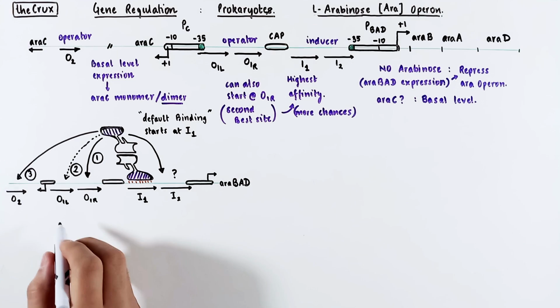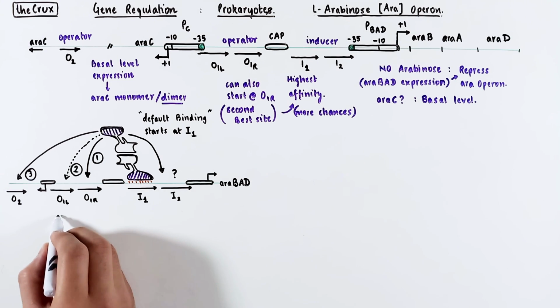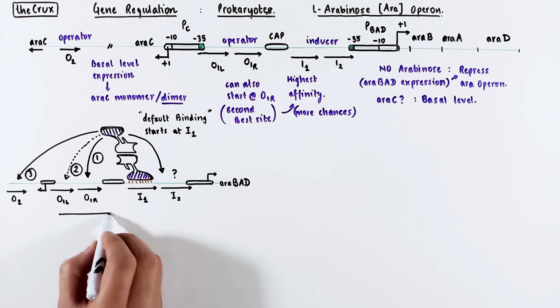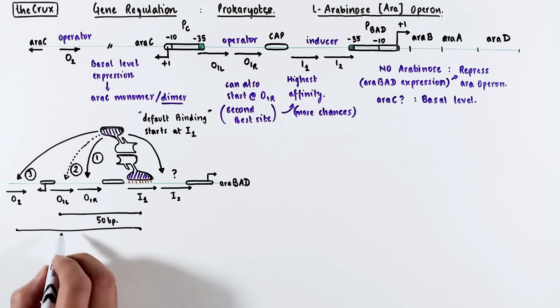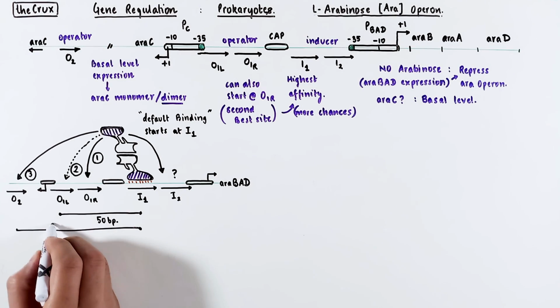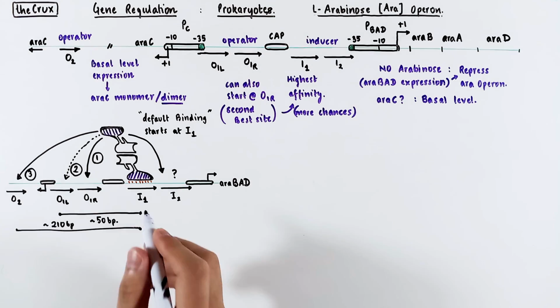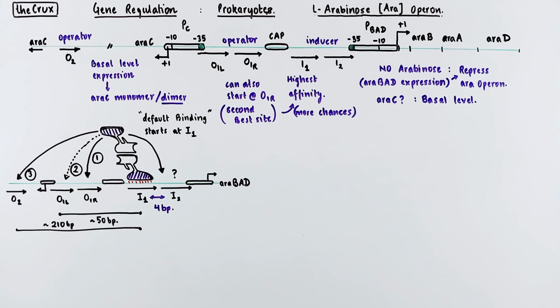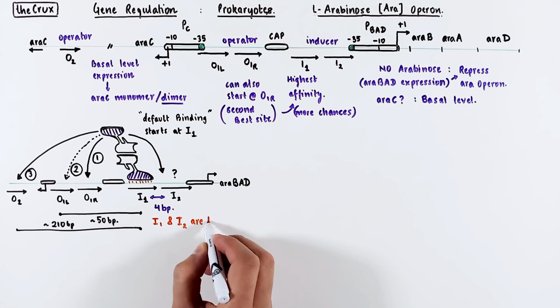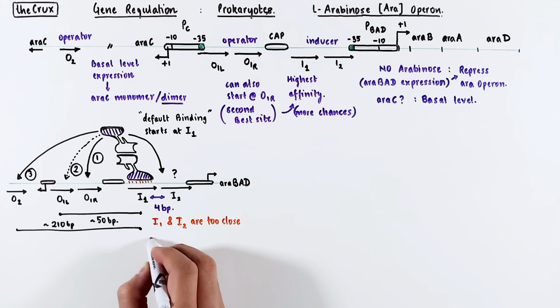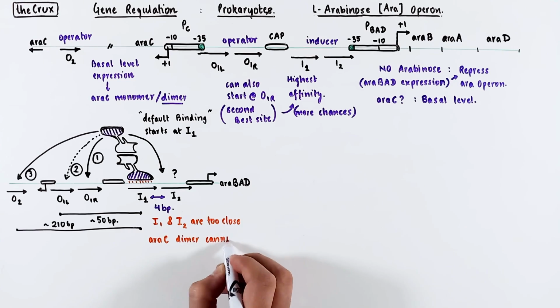First is to go back to the idea of distance. The operator 1 and the inducer 1 site are about 50 or so bases apart from each other. The operator 2, on the other hand, is 210 bases upstream. The I2, on the other hand, is only 4 bases from I1. The I1 and I2 are simply too close, so the araC actually cannot bind I2. The araC dimer is actually not flexible.